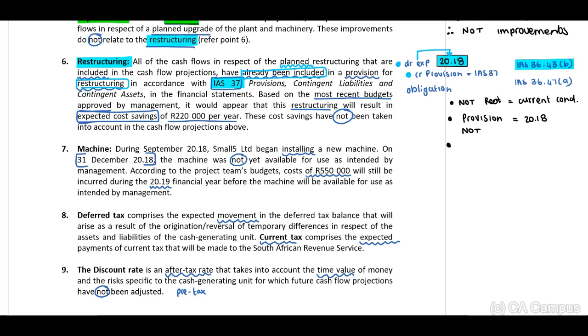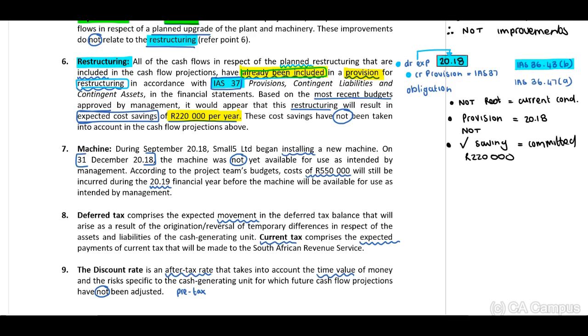Now, important, because they've already recognized the provision, already been included as a provision, the standard indicates to us that we may include our savings because they are already committed to a payment that they need to make. Therefore, we may include the savings, this 220,000 per year.